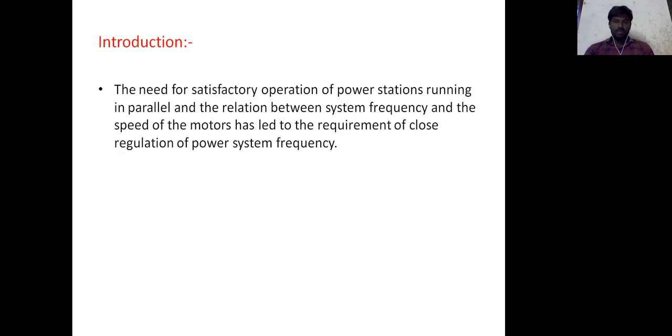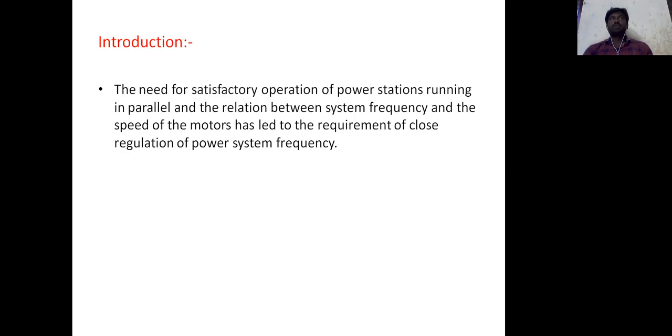In a power system, the power stations are connected in parallel to maintain a constant frequency. If the load changes, the speed of the motors changes correspondingly, which leads to the requirement of close regulation of power system frequency.